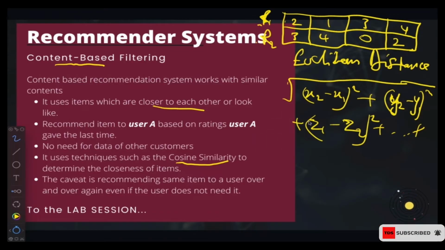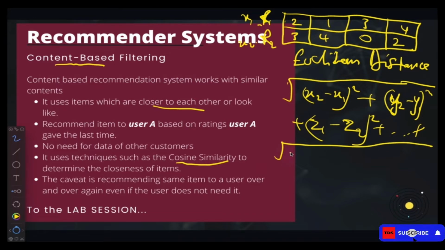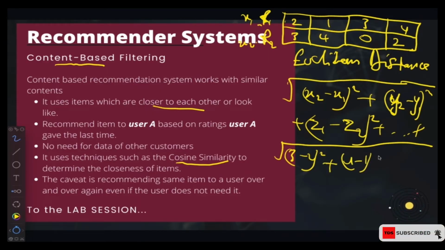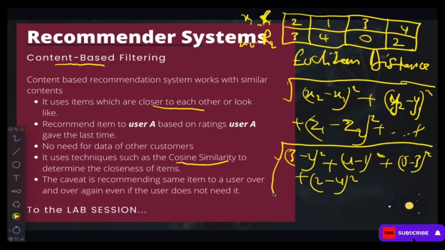So in this particular case, if we take the example that we have, and we represent this one with x1 and this one with x2, that's going to be something like this: (3 - 2) squared, plus (4 - 1) squared, plus (0 - 3) squared, plus (2 - 4) squared. Then we find the root of all that.